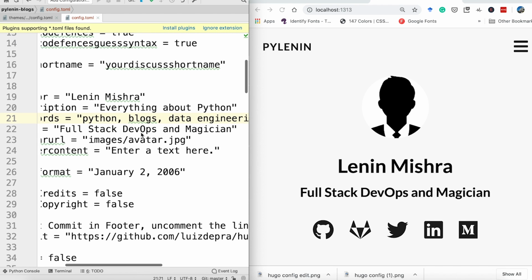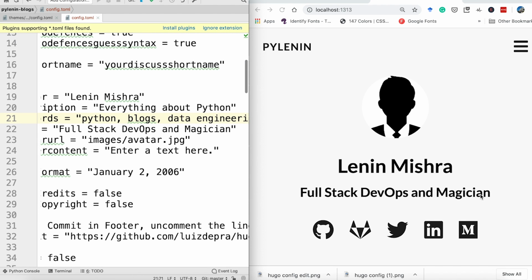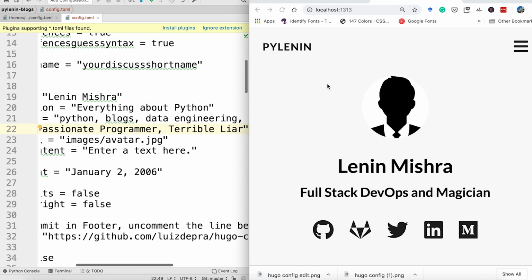Info: full stack DevOps and magician, this is what is shown here. So let's go ahead and change this. I'm gonna call it passionate programmer, terrible liar. Let's make it a little funny. Okay, so passionate programmer, terrible liar, we now have it.